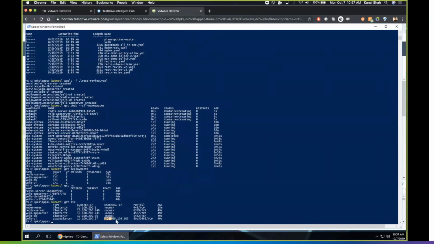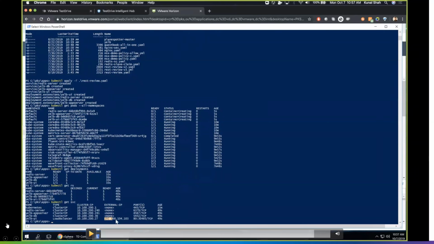Here I have taken example of load balancer. Notice that this is the external IP which has come, and this is the port number 80 and 30485. So let's see what happens. Now the YELB UI, so the UI of this app can be accessed at this particular IP address. Let's try to access that.